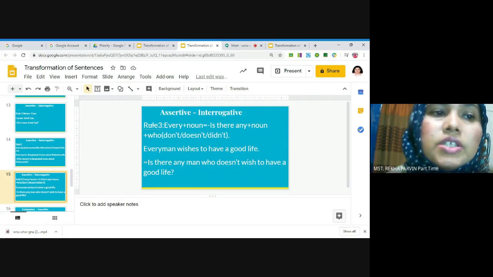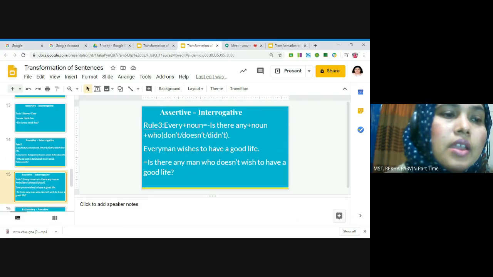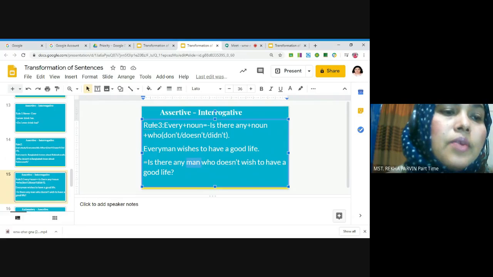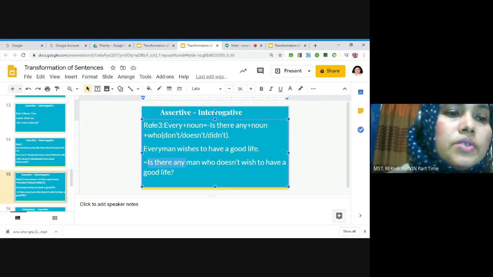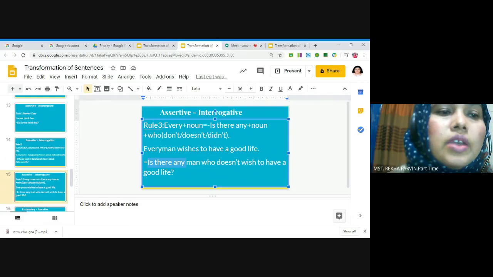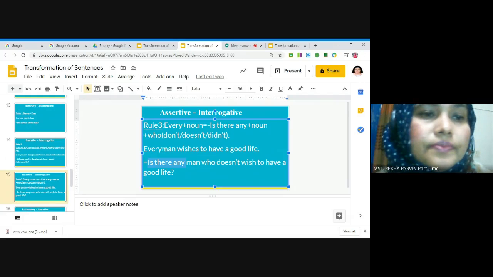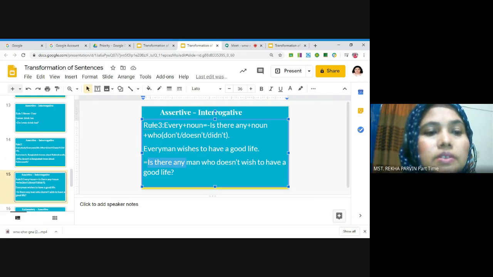Every man wishes to have a good wife. Here I used is there any man? Is there any, before man, this is a noun. So before the noun, I used the is there any form, and after man, or after the noun, I used who doesn't wish to have a good life. So I have used this doesn't form according to the tense and subject.